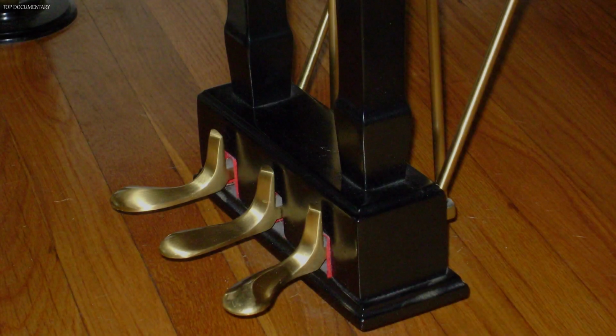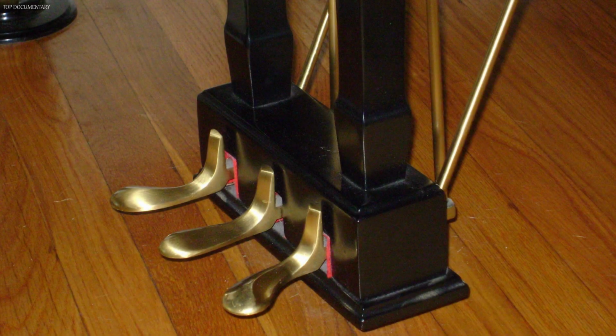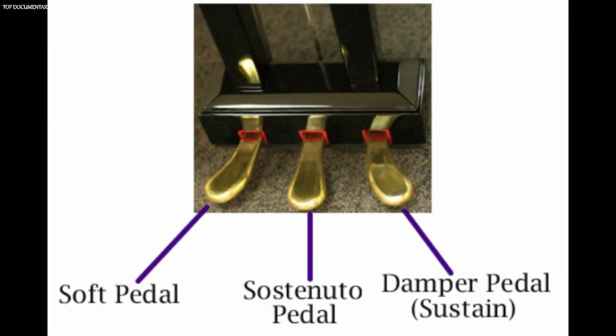The pedals are located below the keyboard at the bottom of the piano. They are used to vary the quality of the tones played. The pianist operates the pedals with his feet. Most pianos have a damper pedal on the right and a soft pedal on the left. The damper pedal lifts all the dampers, allowing the strings that are struck to vibrate freely.